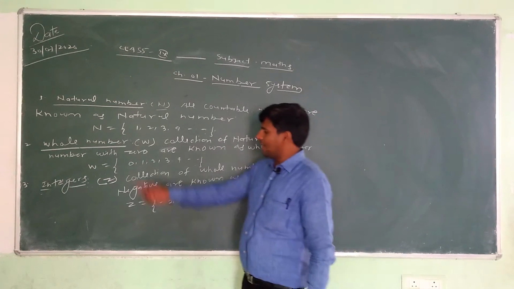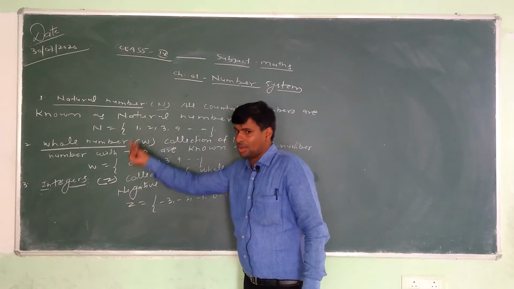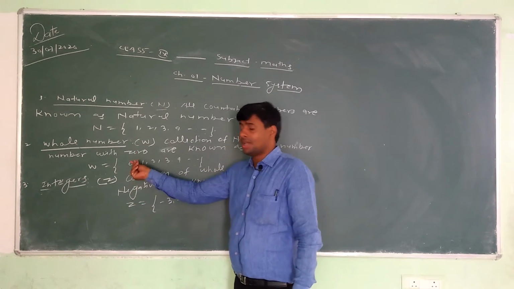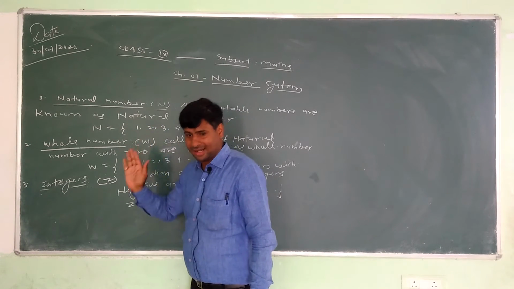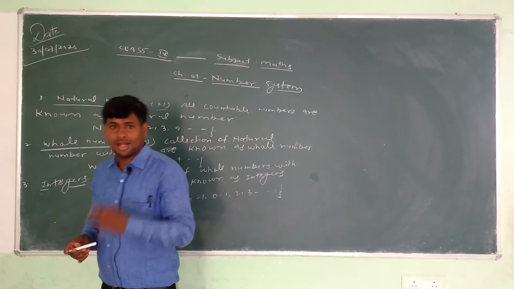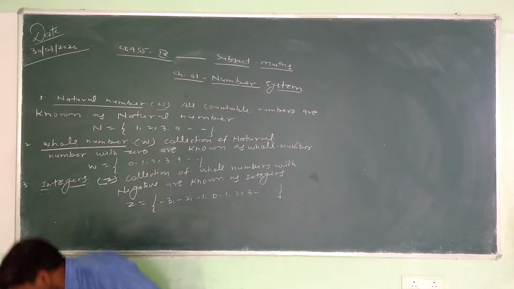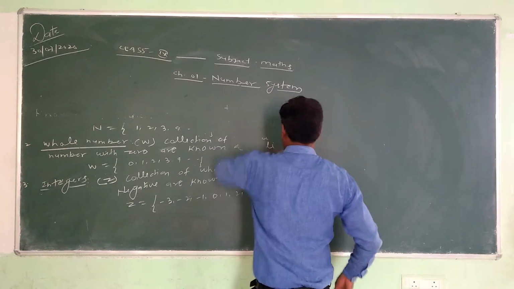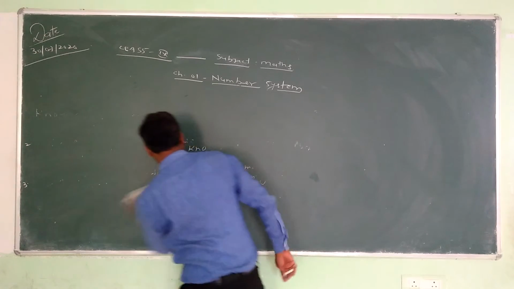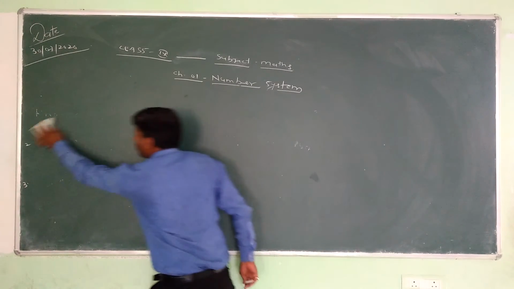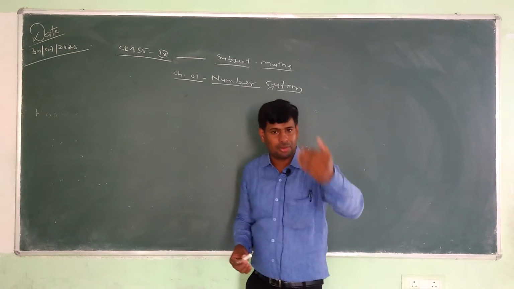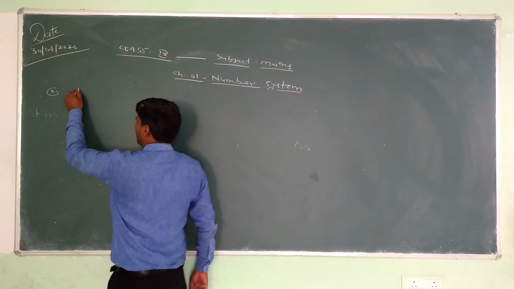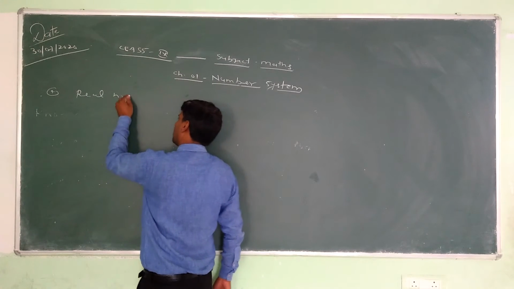Overall we can say that every natural number is a whole number, every whole number is an integer, but every integer is not a whole number. That's clear. Next topic we discuss is real numbers. First we covered natural numbers, then whole numbers, then integers, and the fourth topic is real numbers.